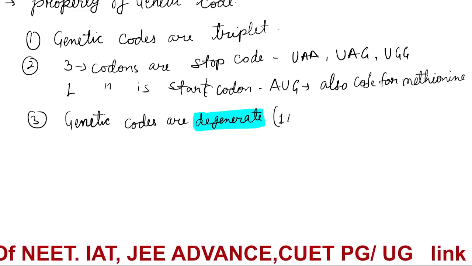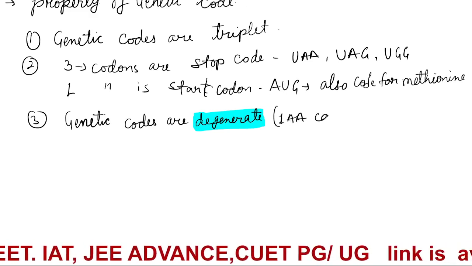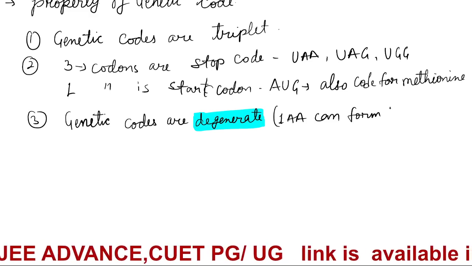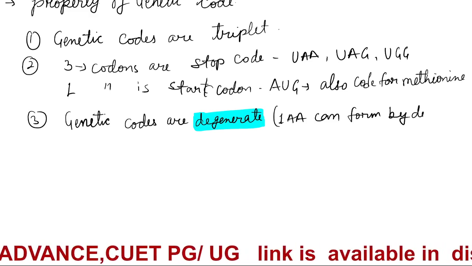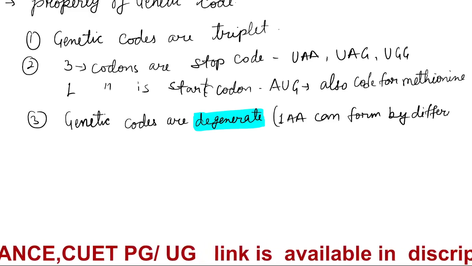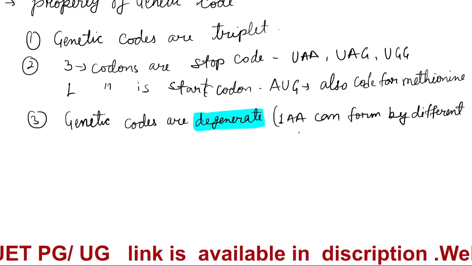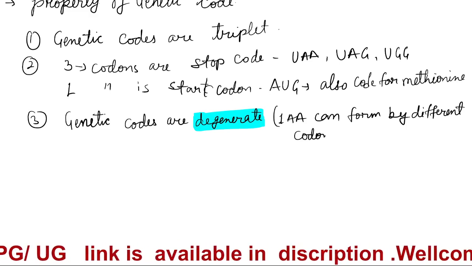One amino acid can be coded by different codons.